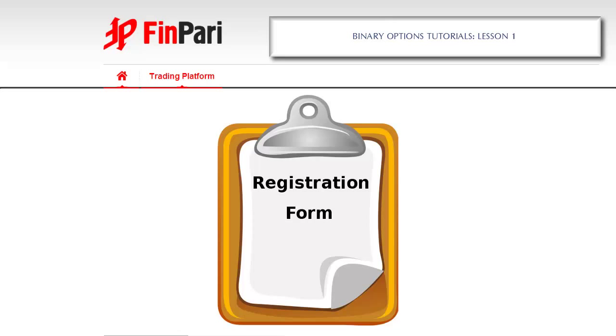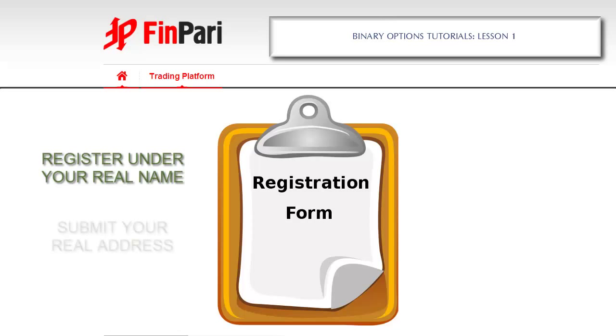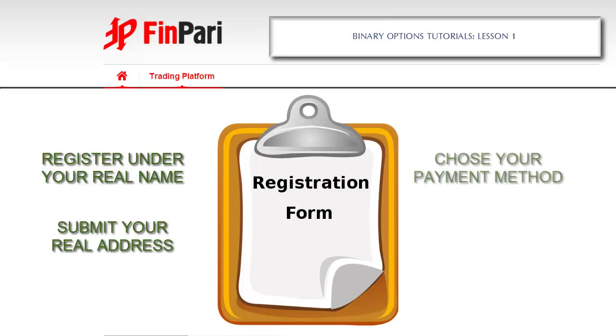Step 1. Make sure to register under your real name. Step 2. Submit your real address. Step 3. Think in advance what payment system you want to use. Keep in mind that withdrawals are usually made in the same way and in the same currency as a deposit. Step 4. In order to withdraw earned profits, your trading account would have to be verified. Do this in advance, preferably after you made a deposit.